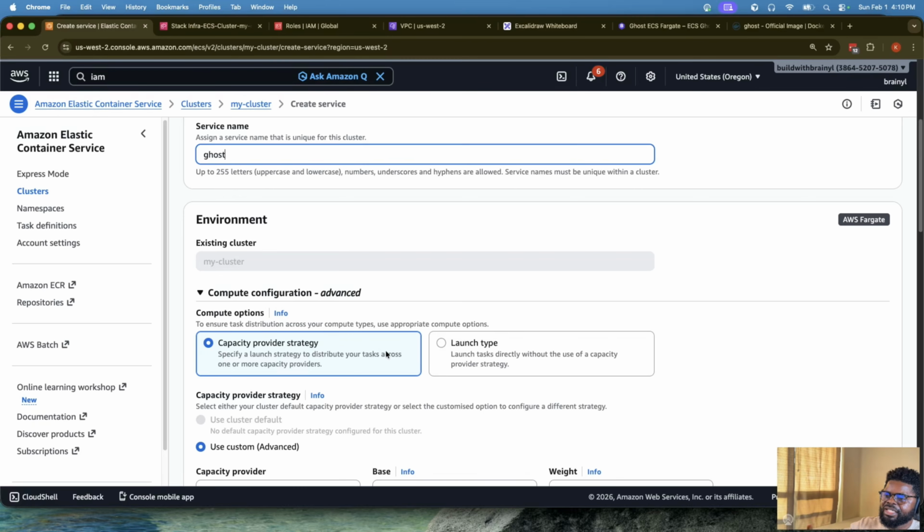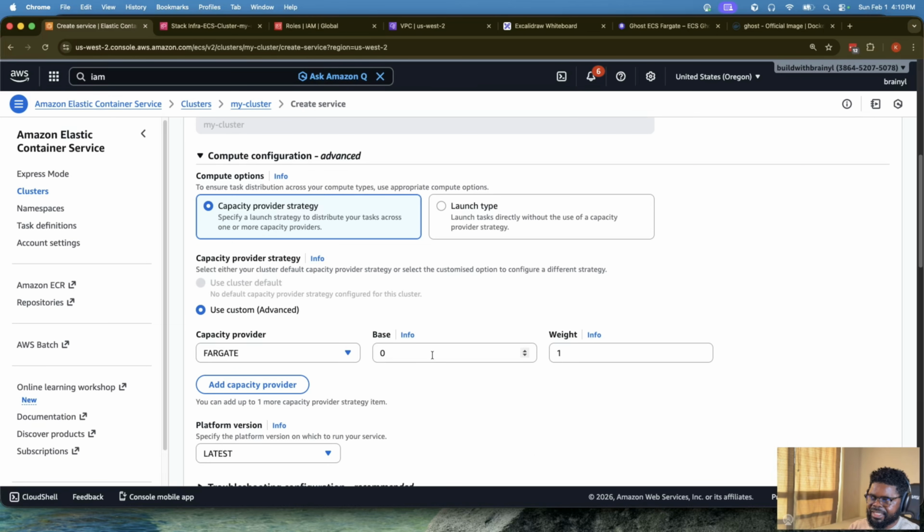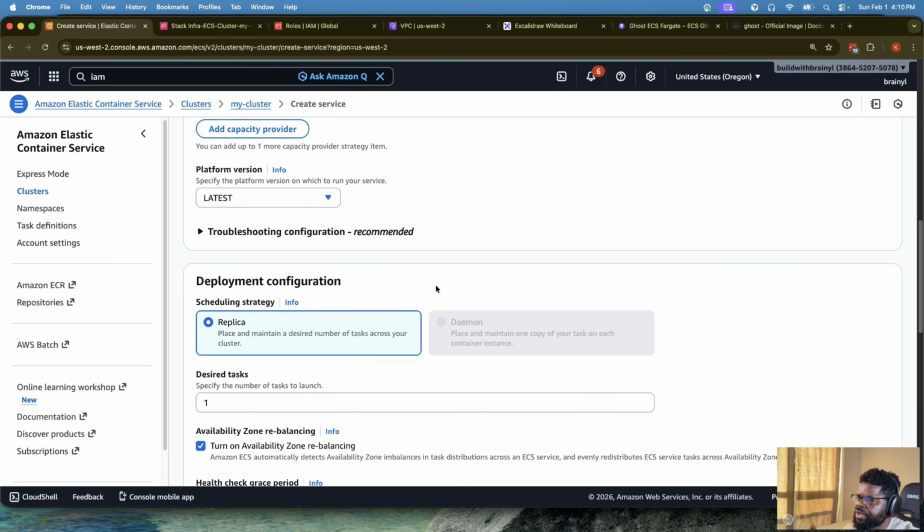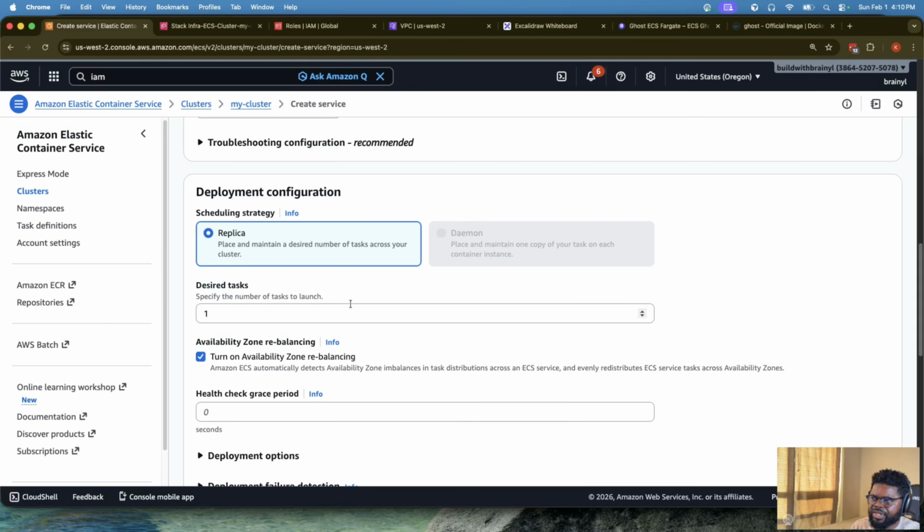Capacity provider strategy is also something that is a bit advanced that I may just discuss at some point. But the point is that you can actually set different capacity types, set weights, and choose where you want more instances to be running, because here you can see Fargate, you can also see Fargate Spot. That's for times where you want to balance your workload between running normal on-demand instances versus running spot. In this case, we're going to just keep the default, okay? The platform, we're going to use latest. Troubleshooting, we don't need. Replica is where you set replica, right? You can say, in this case, I just want one task for that service to be running.